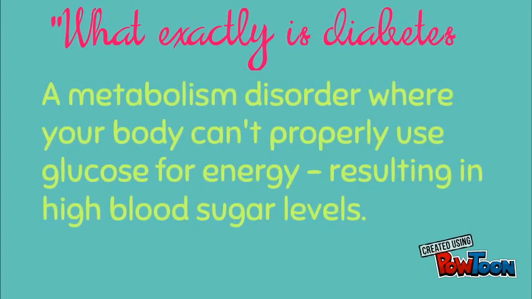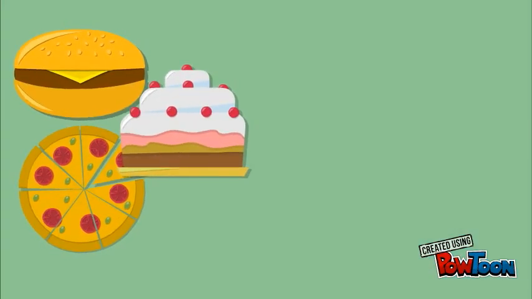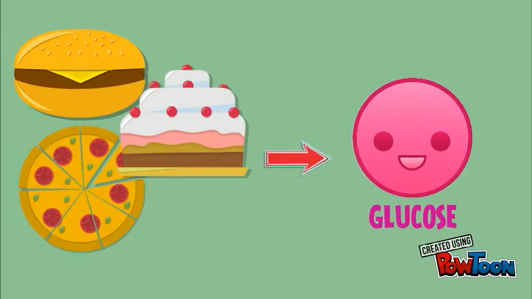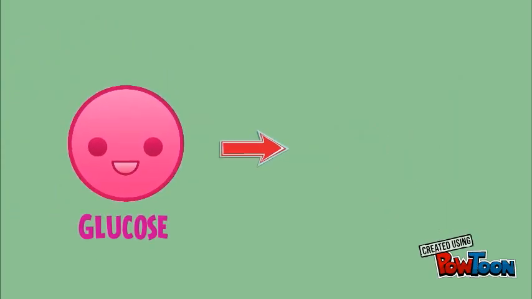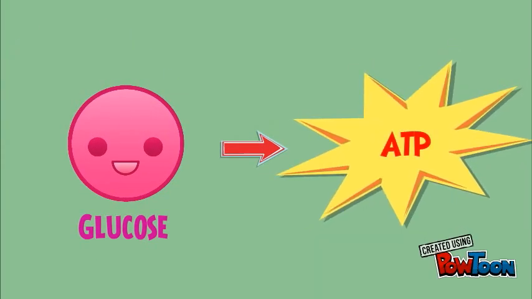What exactly is diabetes? Diabetes is considered to be a metabolism disorder. A diabetic's body cannot properly use glucose as a supply of energy because it has a problem accepting the glucose. Glucose is a simple sugar or macromolecule that is broken down from food. Cells in the body use glucose to convert to ATP or energy. However, in order to do so, the cells must accept the glucose.